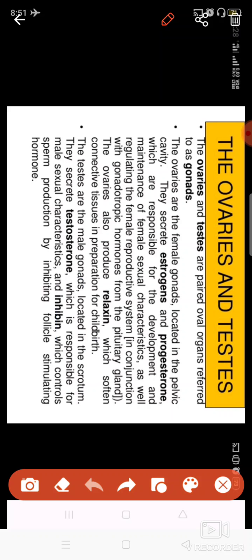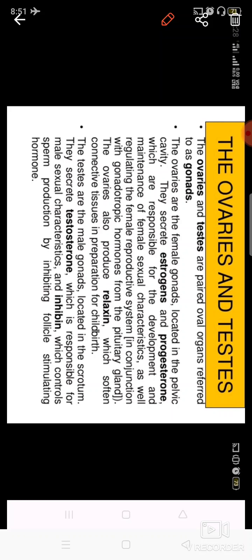Inhibin is a hormone which controls the production of sperm. Whenever the sperm are totally mature, it inhibits the follicle stimulating hormone, so that the sperms are ready to be released outside. So that is the function of inhibin.